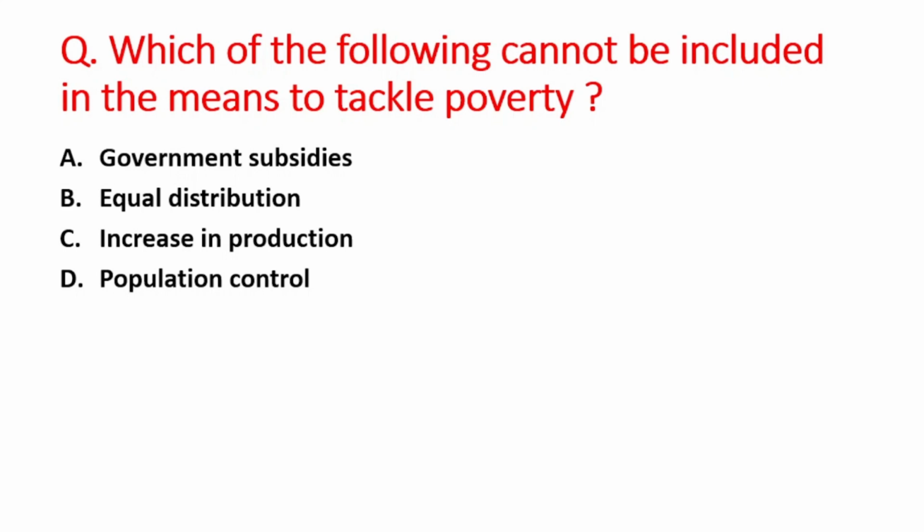Next question: which of the following cannot be included in the means to tackle poverty? A option is government subsidies, B is equal distribution, C option is increase in production, and D option is population control. So the right answer is option A, that is government subsidies.